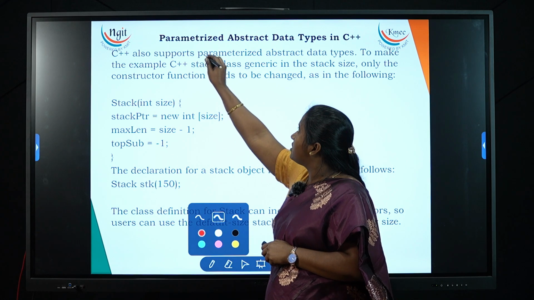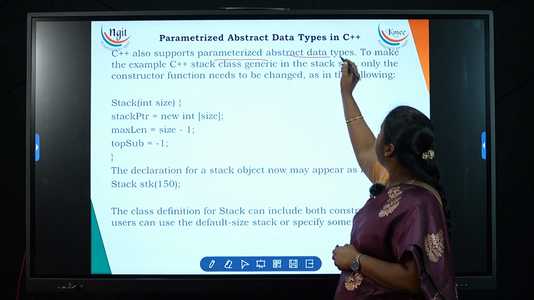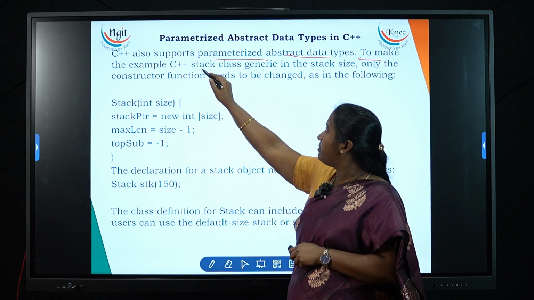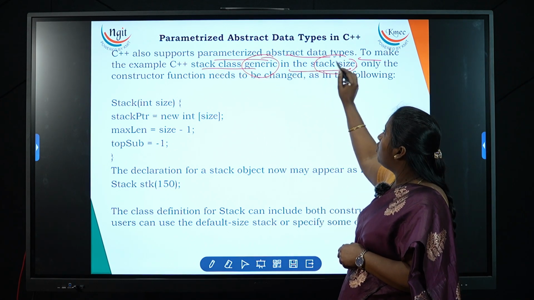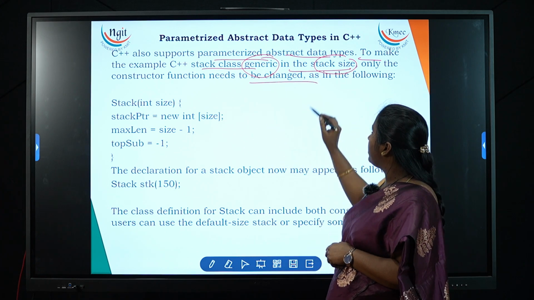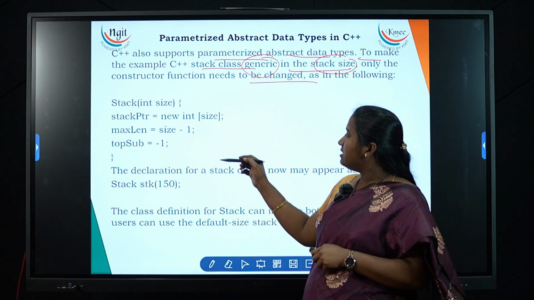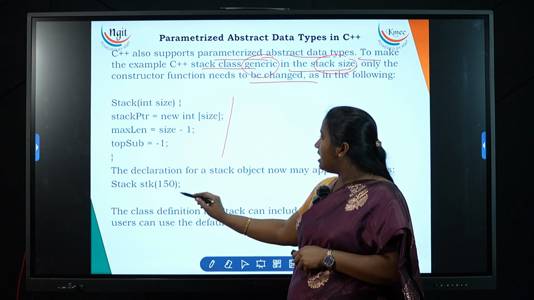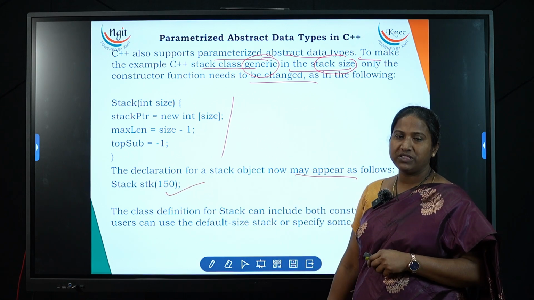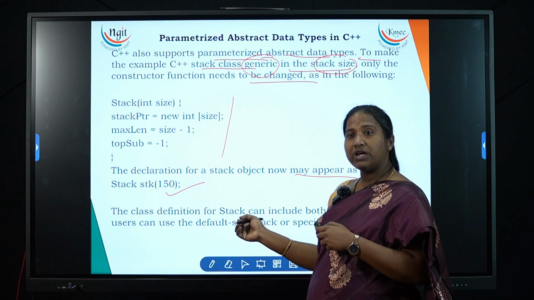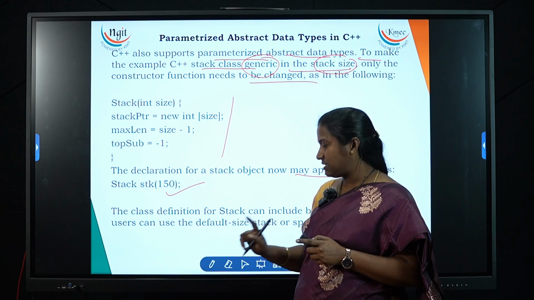C++ also supports parameterized abstract data types. To make the example C++ stack class generic, in the stack size, only the constructor function needs to be changed as follows. The constructor is this. Now the declaration for a stack object may appear as follows with the 150 size. So we have eliminated the problem with the size.